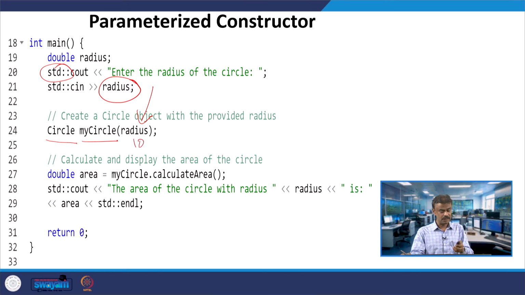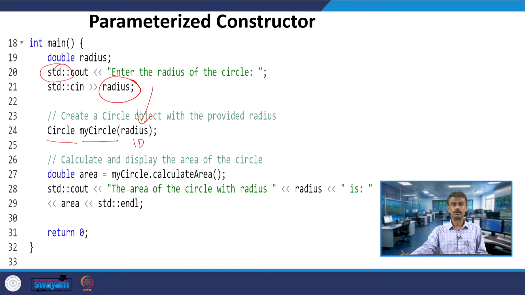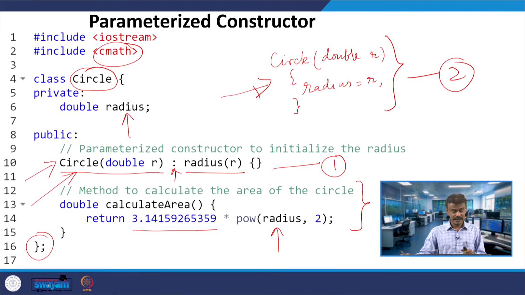So, my circle with 10. What will happen? My circle is an object of circle. In fact, this will invoke the parameterized constructor, not the default constructor, because you have the argument, you are passing the value.